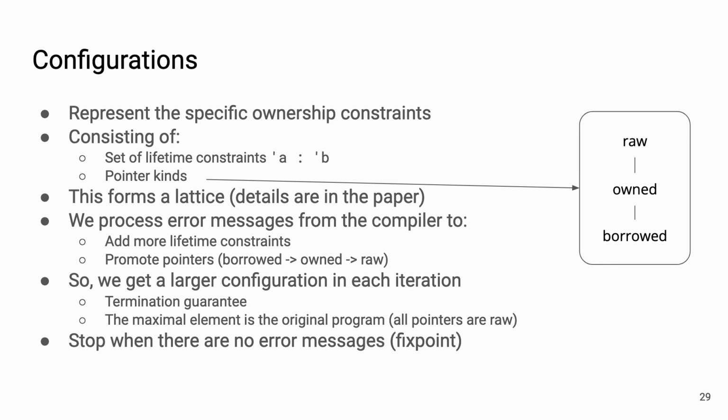So we get a larger configuration in each iteration, and we have a finite lattice here because the number of pointers is finite and the number of lifetimes in the program is also finite. So we guarantee termination. We also set the lattice up so that the maximal element is the one where all pointers are raw, which corresponds to the original program. We guarantee to get, in the worst case, the original program back.